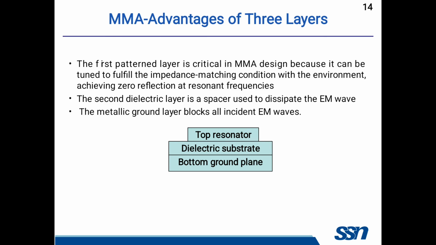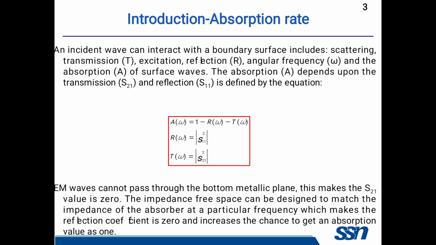In the metamaterial absorber design, the top pattern layer is critical because it can be tuned to fulfill the impedance matching condition with the environment and achieve zero reflection at resonant frequencies. The second dielectric layer is a spacer used to dissipate the electromagnetic wave, and the final ground layer blocks all the incident electromagnetic waves.